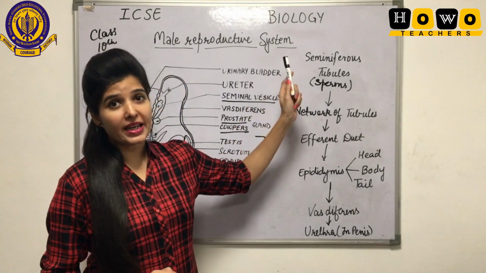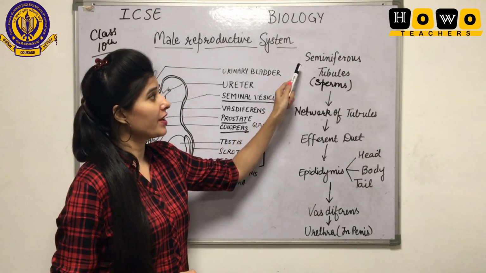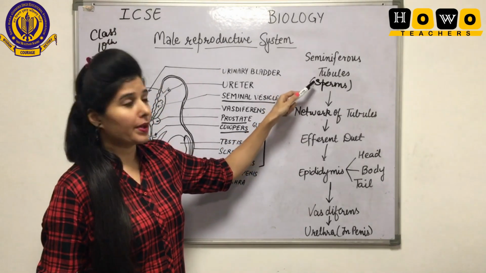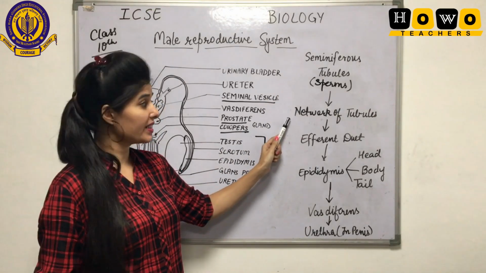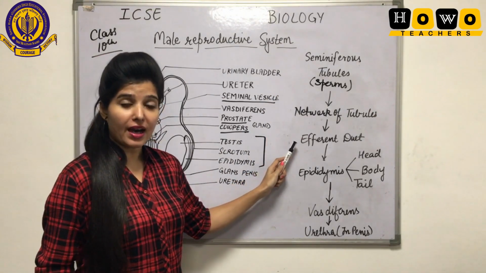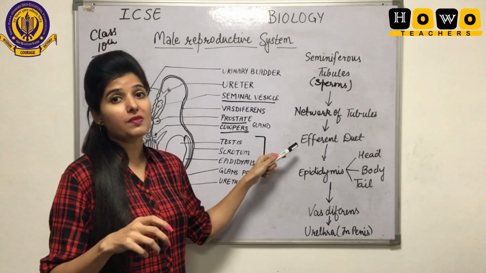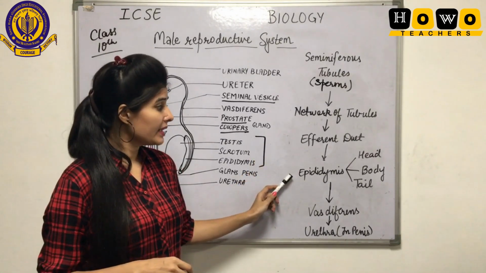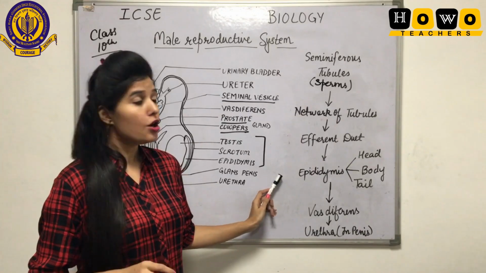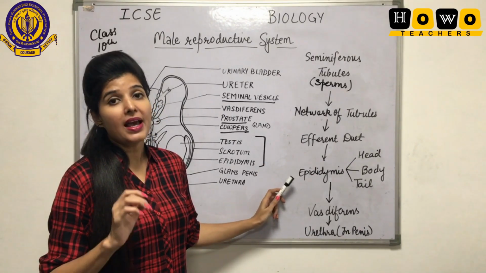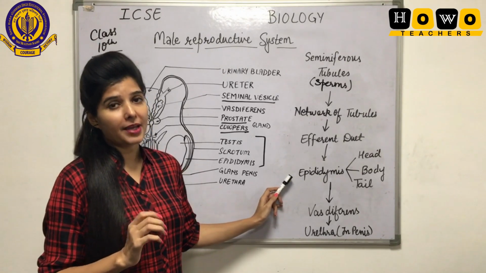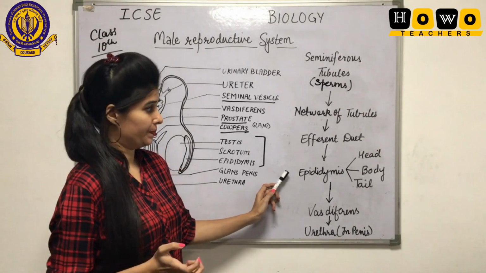So in case of male, firstly seminiferous tubules produce sperm that moves towards the network of tubules inside the testes. Then efferent duct, in which all the sperms get collected. Then there is epididymis, where the sperms are kept for some time for maturation.